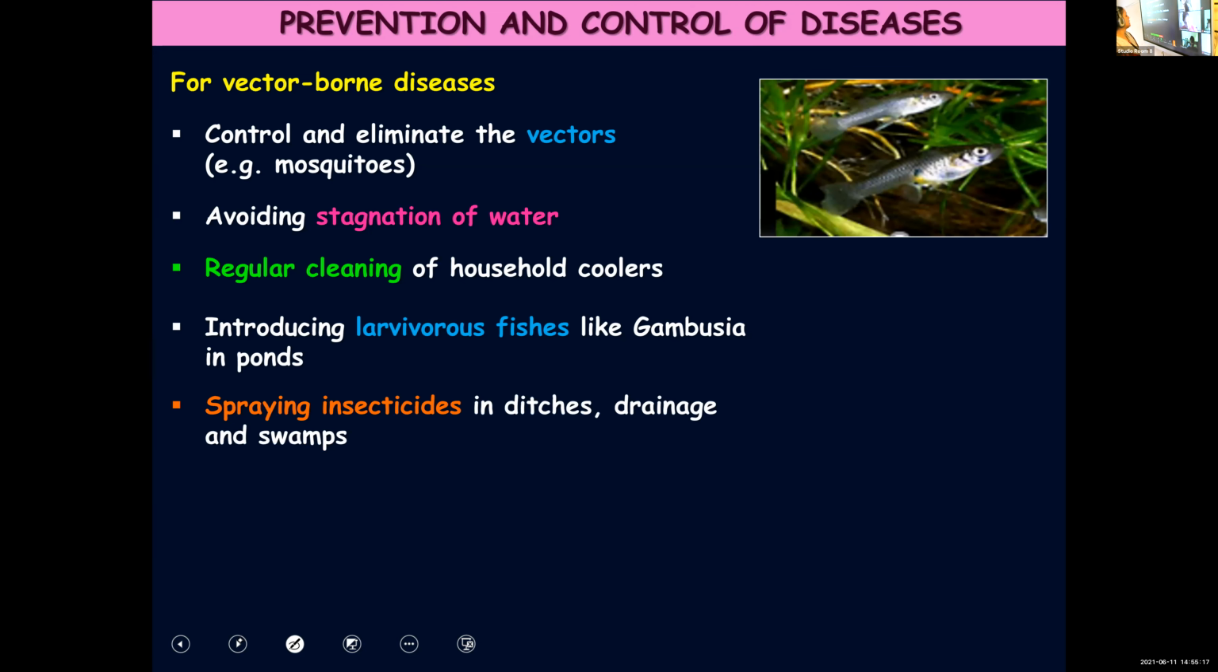Spraying insecticides in ditches, drainages and swamps. So wherever water is getting collected, you can even spray insecticides also, so that if some eggs and larvae are there, they also will get destroyed.